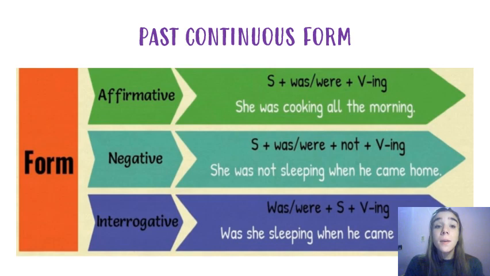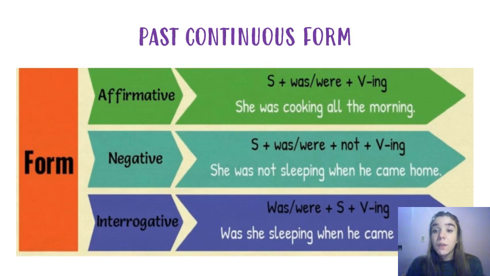So, in the affirmative form, we're going to use the subject plus was or were. Remember, we're going to use was for I, he, she, or it, and were for we, you, or they, plus the verb with ing. So, we have an example in the affirmative or the positive form. She was cooking all the morning.